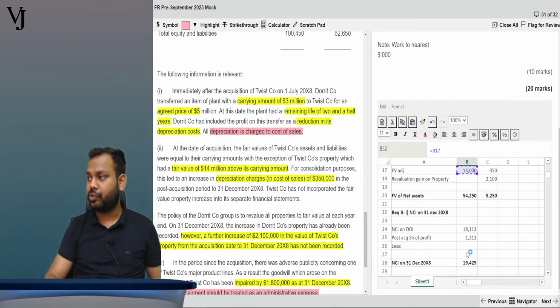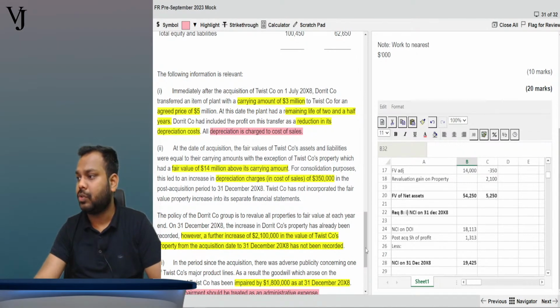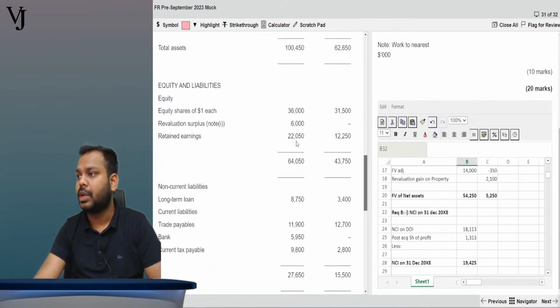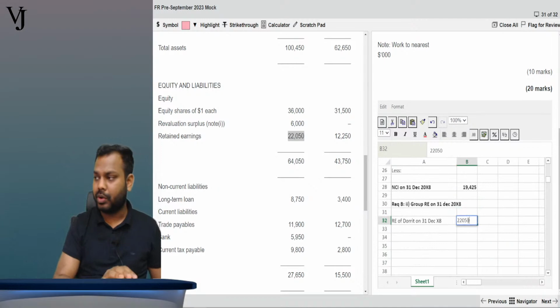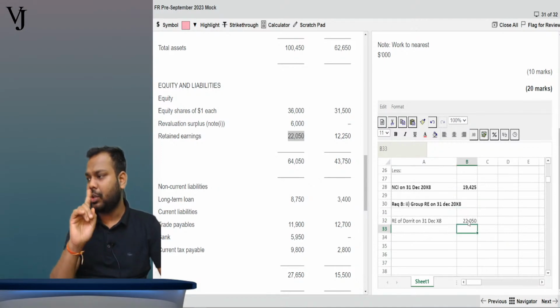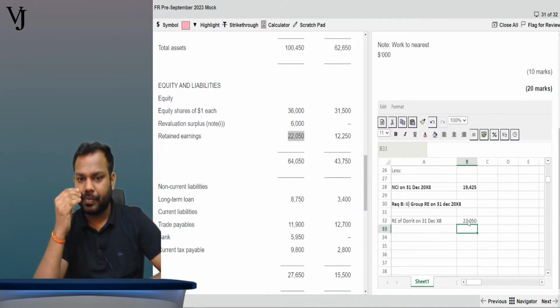It will be given in the question, so let's go to the question. See here, 22050. So let's write here 22050. But now you have to be very careful here, guys.